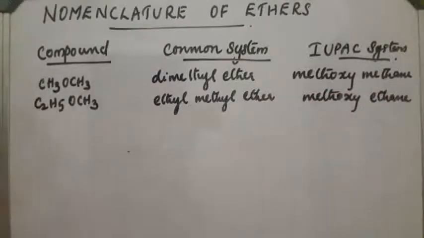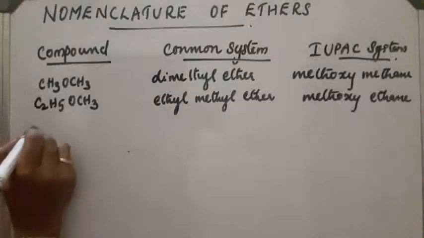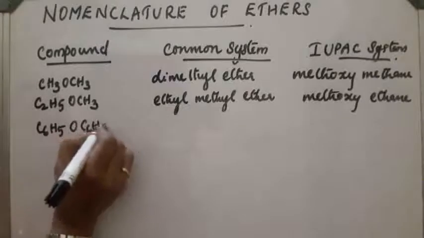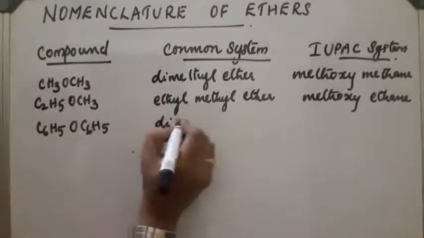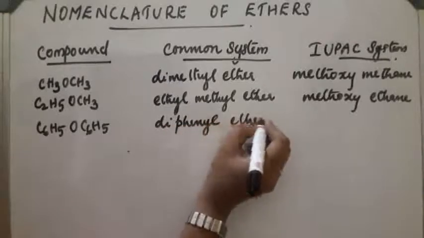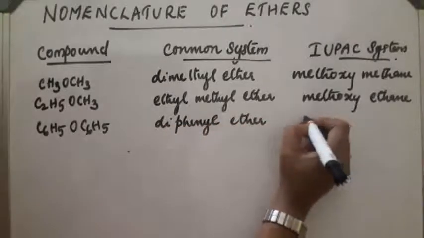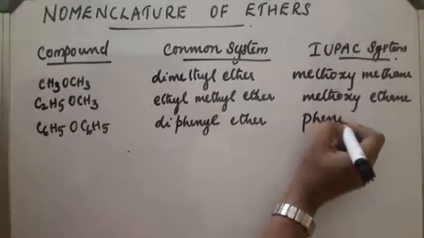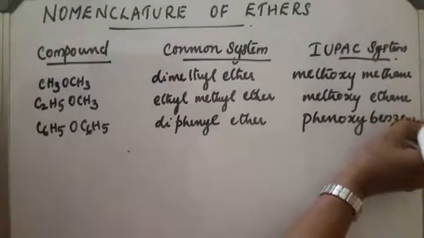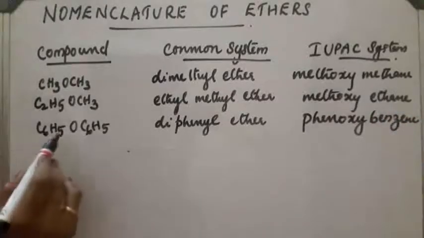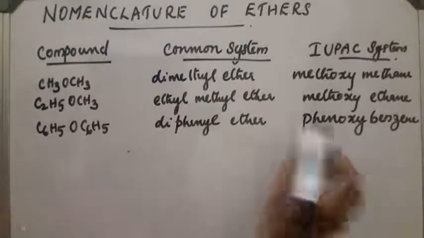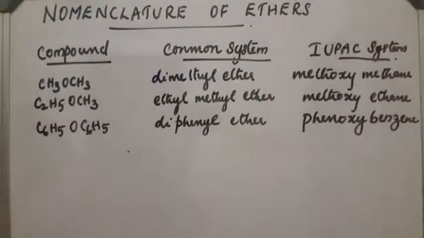Next compound, C6H5OC6H5, is written as diphenyl ether. The IUPAC name is phenoxybenzene. The alkoxy group is phenoxy, OC6H5, and C6H5 is benzene, so phenoxybenzene.